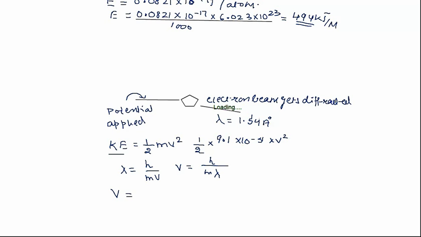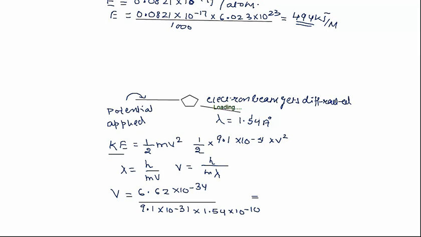So the velocity comes out to be 6.62 into 10 to the power minus 34 joule second, divided by the mass of electron, 9.1 into 10 to the power minus 31 kg, multiplied by the wavelength, 1.54 into 10 to the power minus 10 meters.